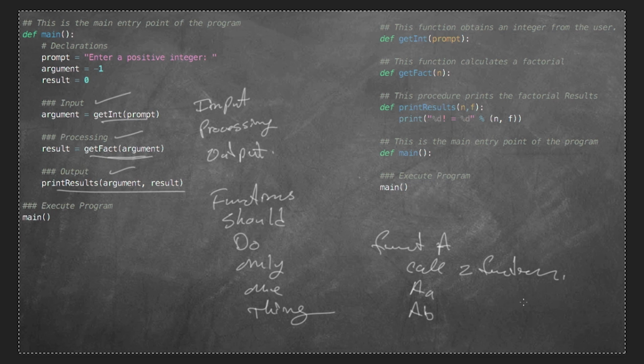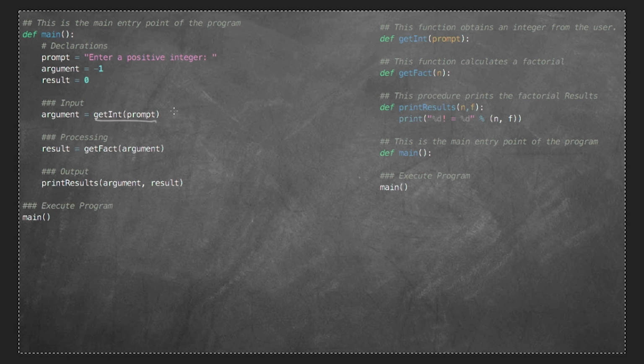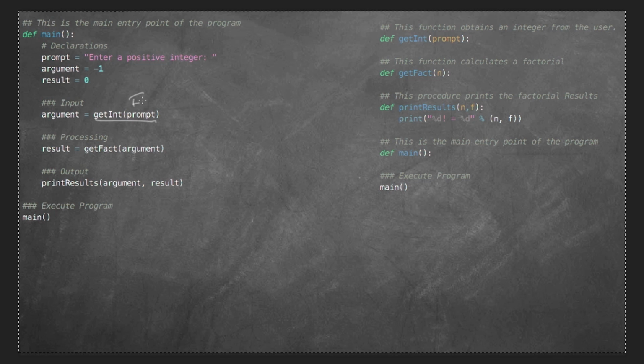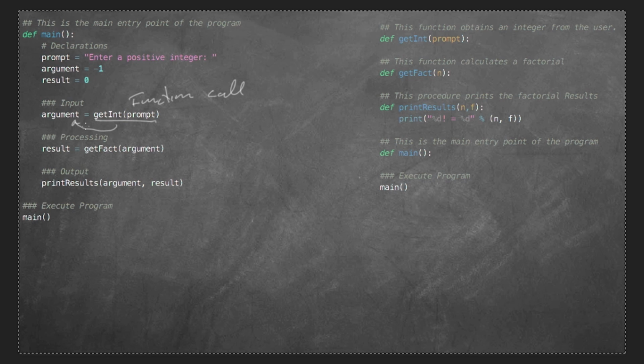Okay. So the last thing I want to point out is whenever we have something going on in a program where we're calling a function or executing a function, we call this a function call. So we're going to call a function. And in most cases, the function is going to return a value that we'll want to store in a variable. In some cases, it will not.